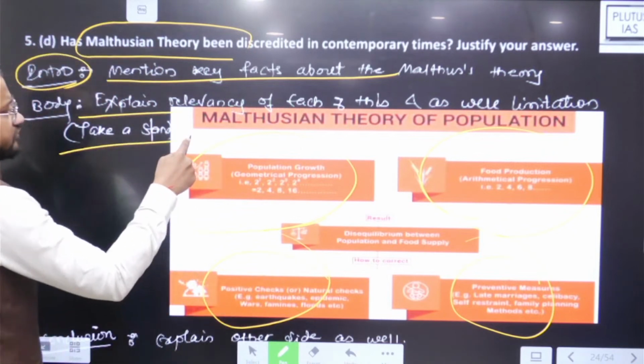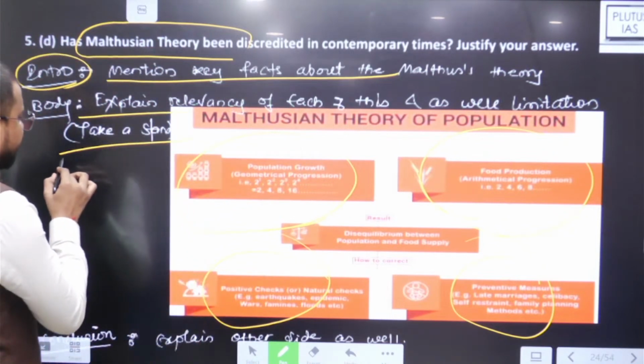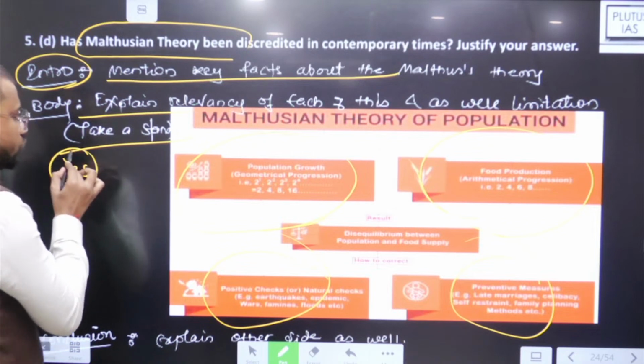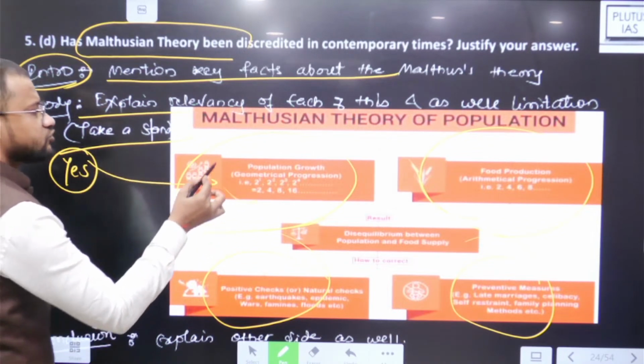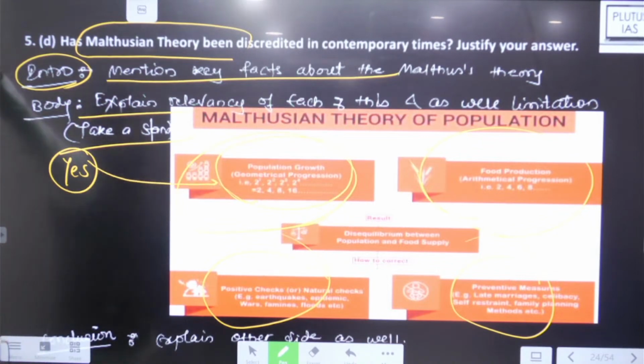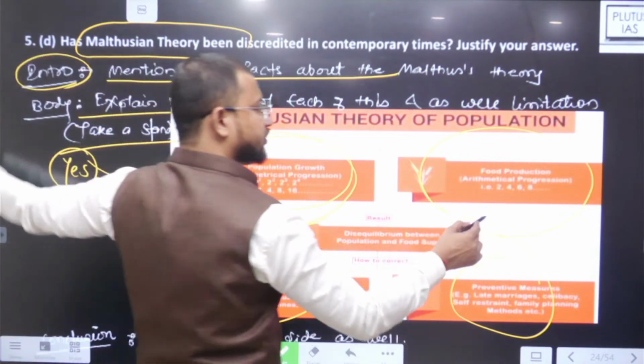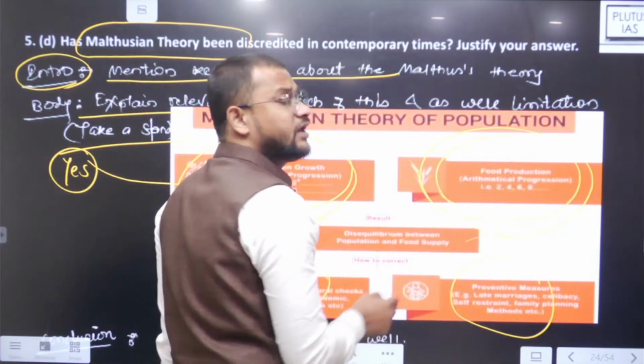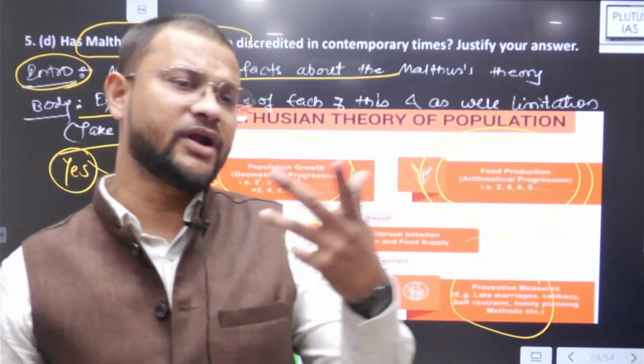You have to take a stand, and then अगर आपने stand लिया yes, तो you have to prove this fact कि population जो growth हो रही है वो geometric mean से हो रही है. You can consider a case of Africa, right? Food resources या production की जो growth हो रही है वो comparatively slow है, not even arithmetic but comparatively slow है.